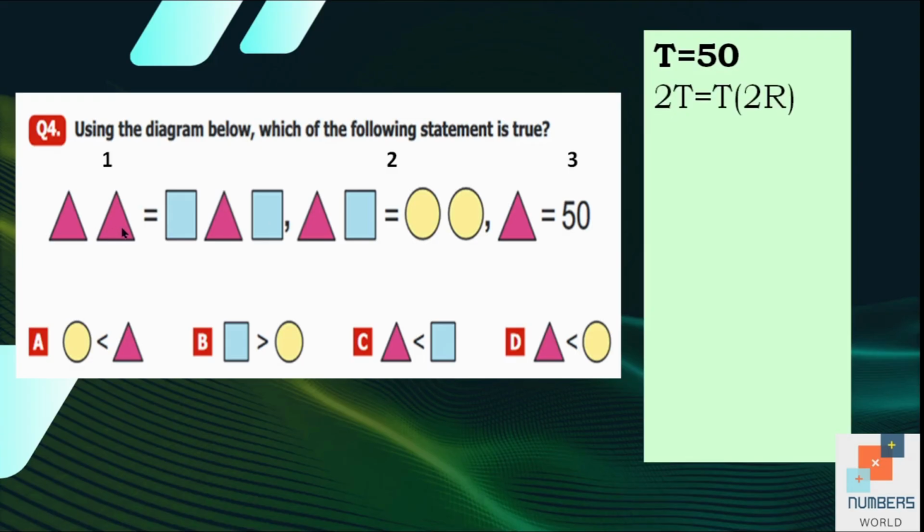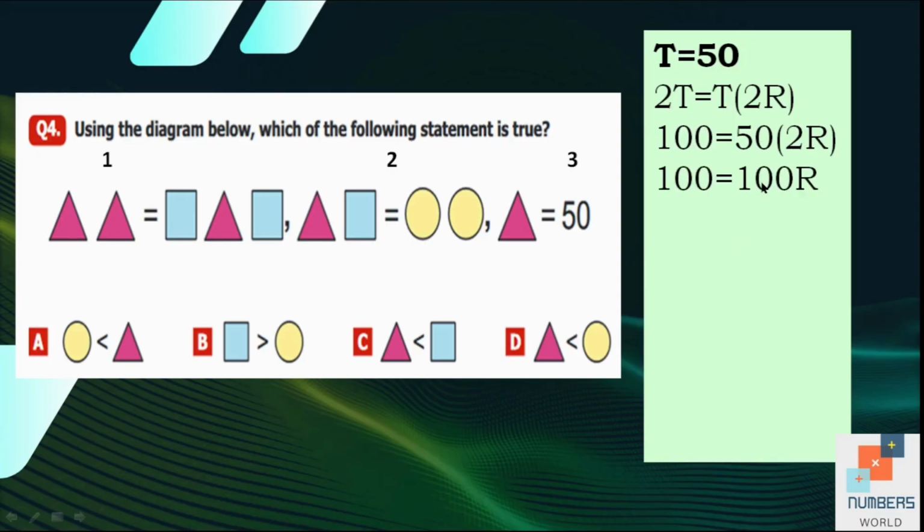It's 2T, means 2 triangles are equal to 1T multiplied by 2R. As there is no operation between, that's why we are going to multiply the values. So the value of T is already known, that is 50. So we will multiply 50 by 2, which is equal to 100, and then the value of T is 50 and 2R. So 50 times 2R is 100. Now we can find the value of R easily. 100 divided by 100 is equal to 1. So R is equal to 1.